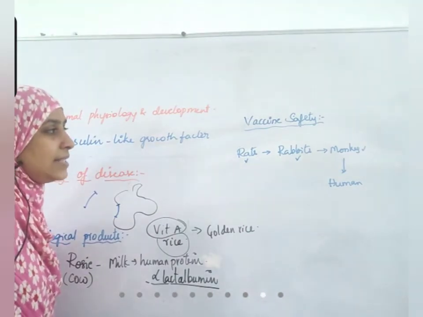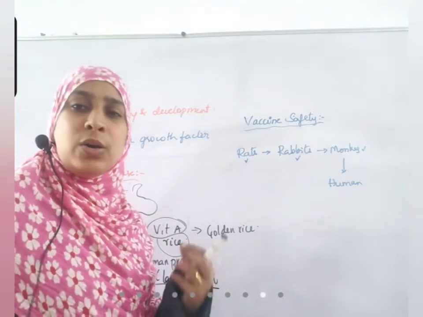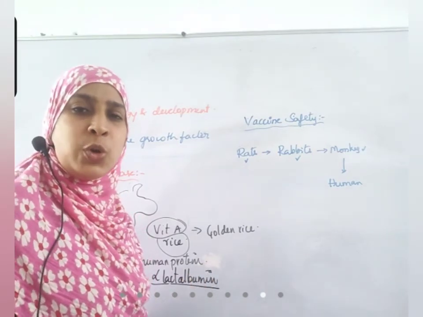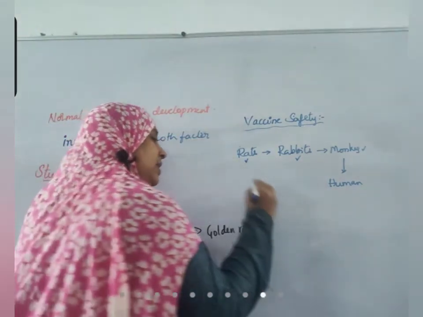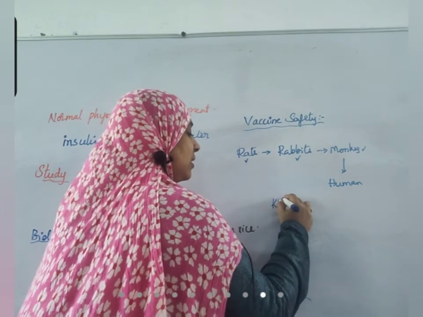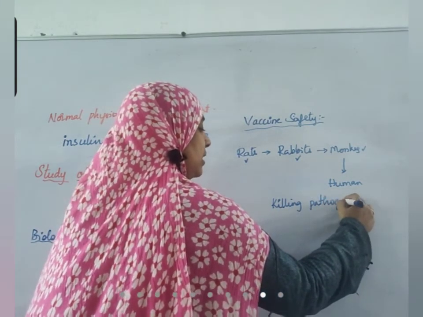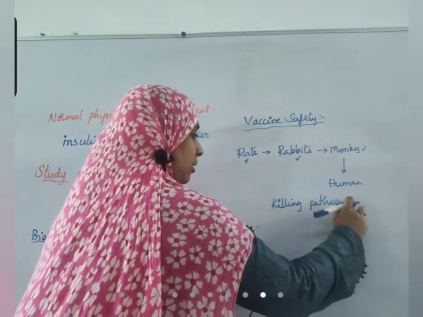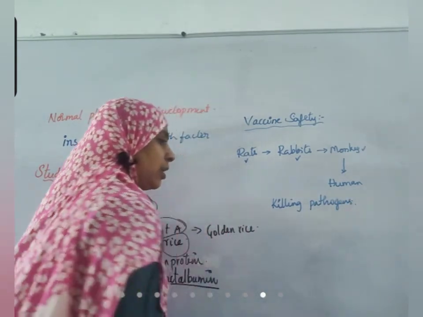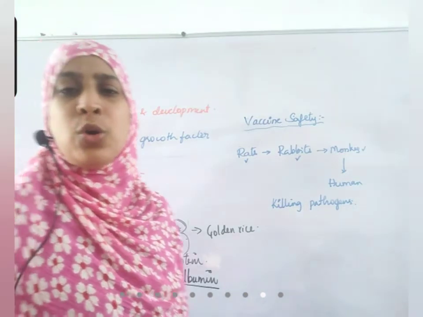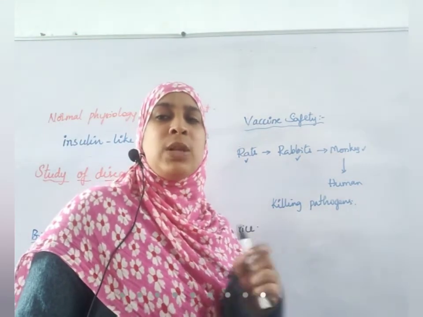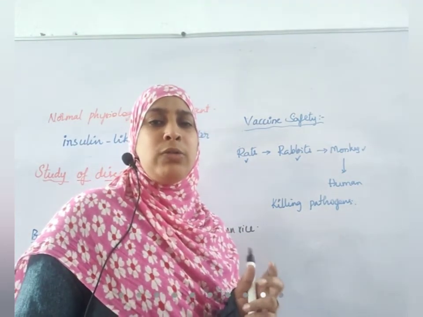Why? Vaccines have the pathogen in them. How is a vaccine produced, do you know? Vaccine is produced by killing the pathogen. Now let us take polio. Vaccines are present for polio. The polio virus will be killed. How will it be killed?